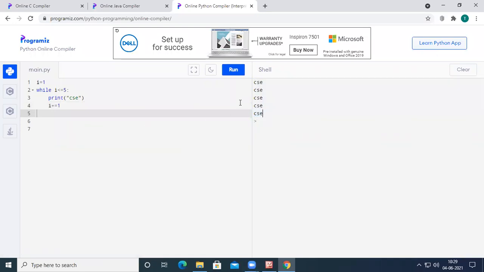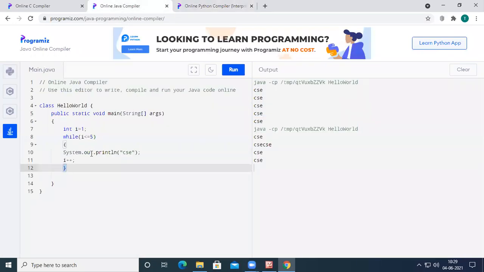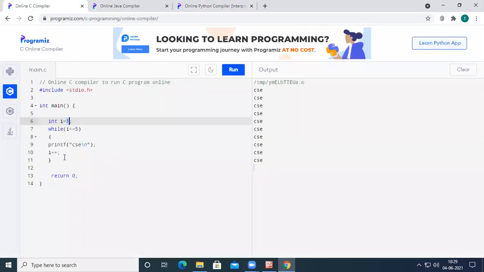Now let us see this one. What happens in the C programming language when we don't increment this value? When we don't write this increment statement in C and run the code, I value is 1, less than or equal to 5, the condition is true, it will print CSC.